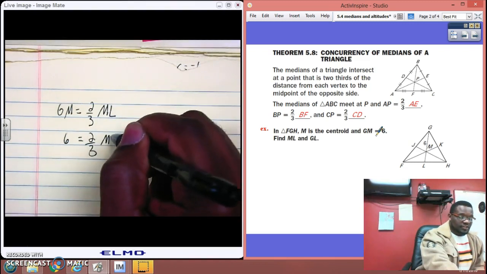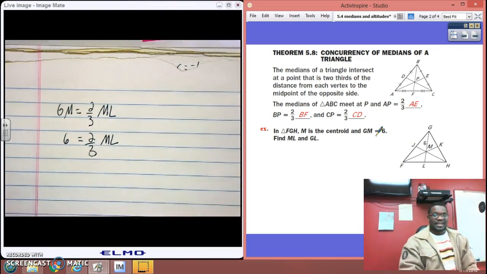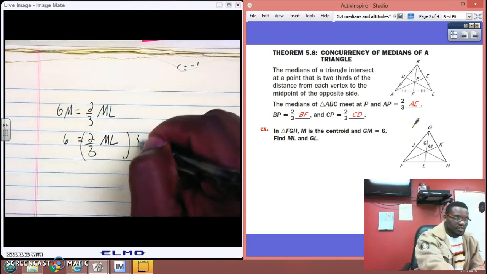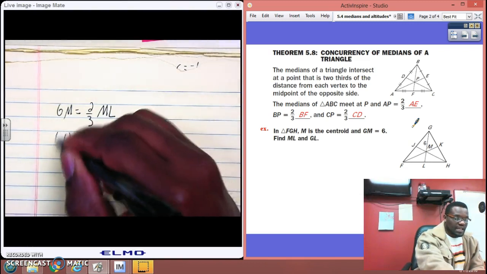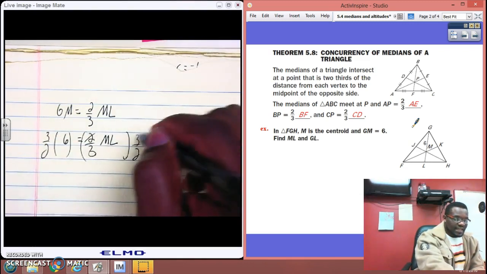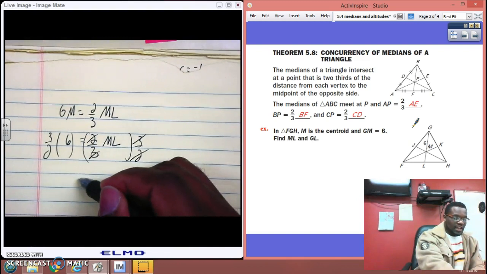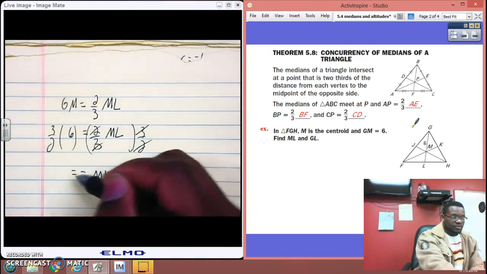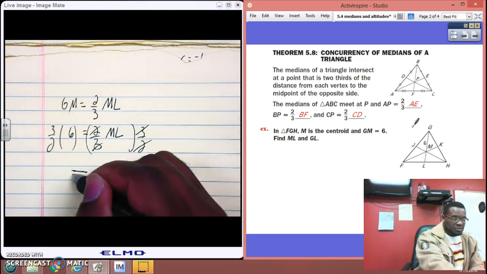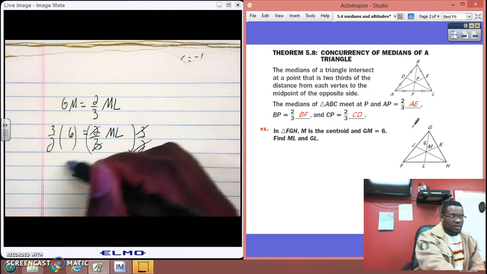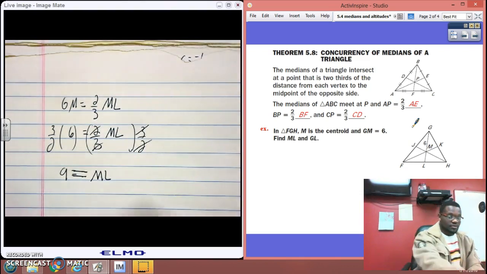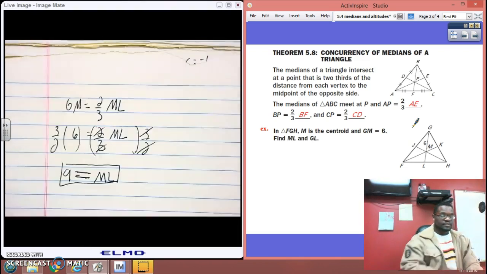And I'll just keep it like that. But can I solve for ML? Sure I can. If I multiply by the reciprocal, which is 3 over 2, to both sides, then I cancel out the fraction there. And so all I have left is ML equals 9. So ML equals 9 by solving for ML, just by substituting.